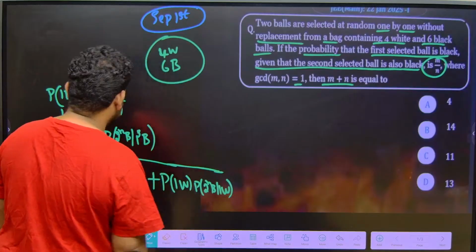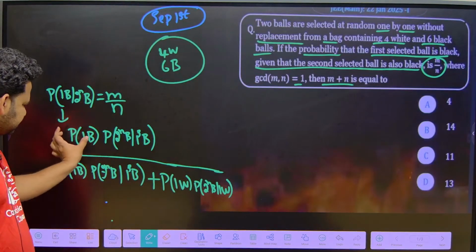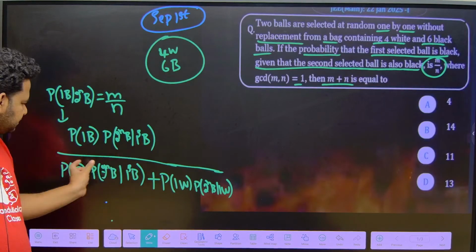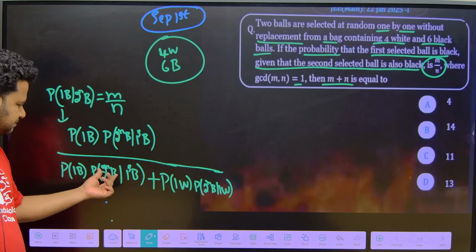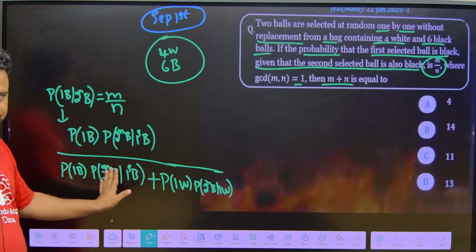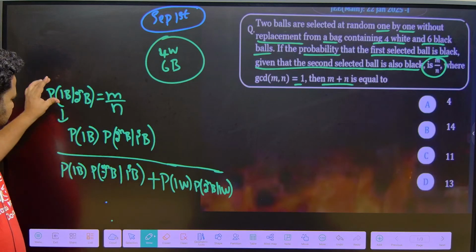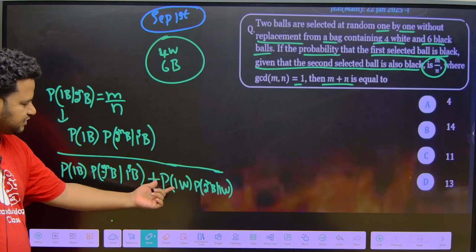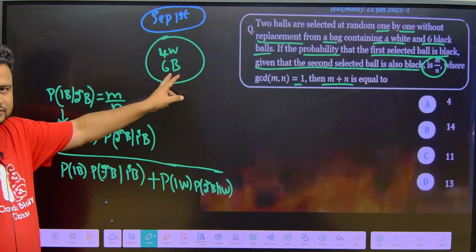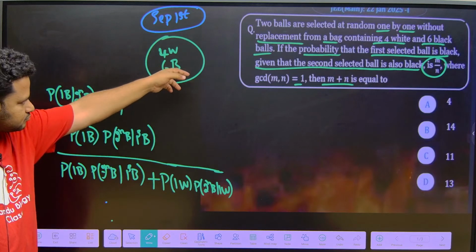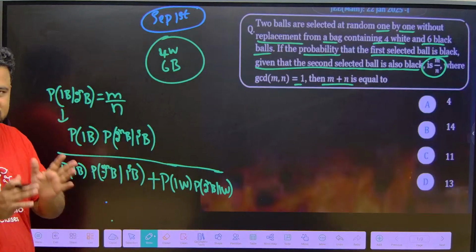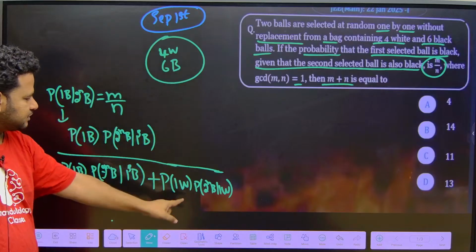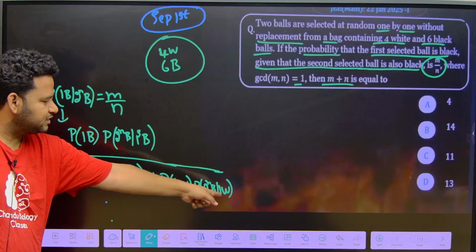This is how you have to write it. I am applying Bayes theorem for the probability of first being black given that second is black. Here it is not always that you get black only, you will get white also. The second is always black, that is what they have given. Suppose first is white, it means second is black only, then first will become white.